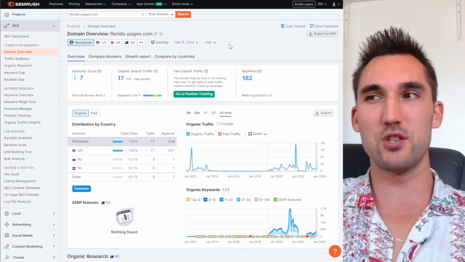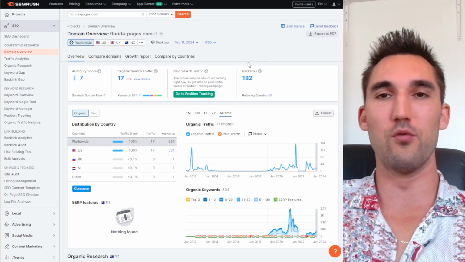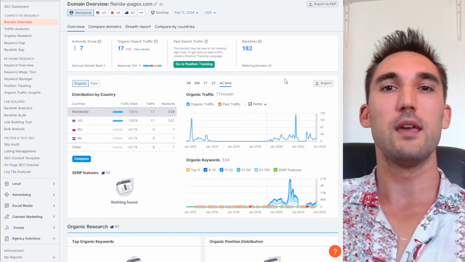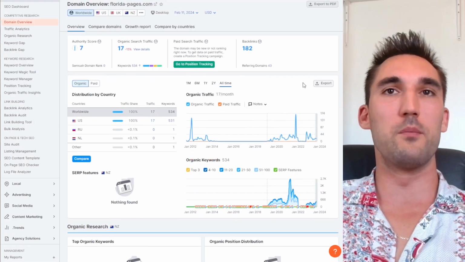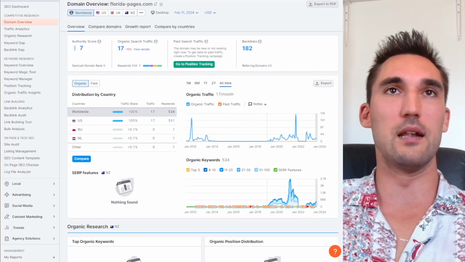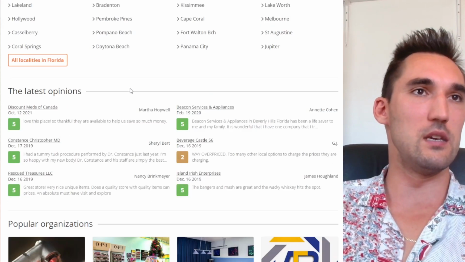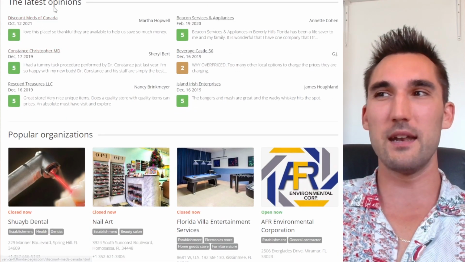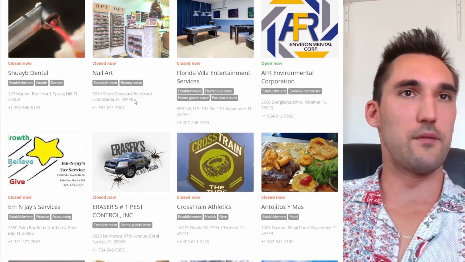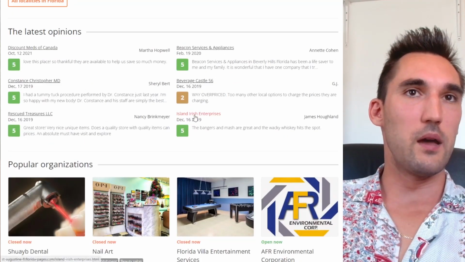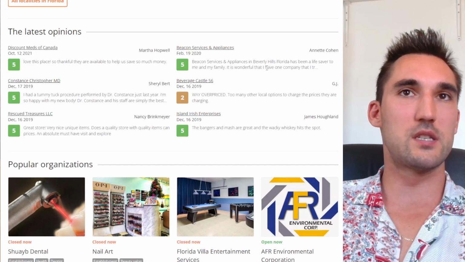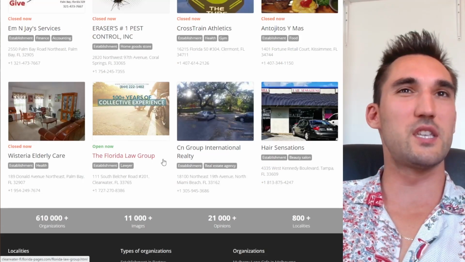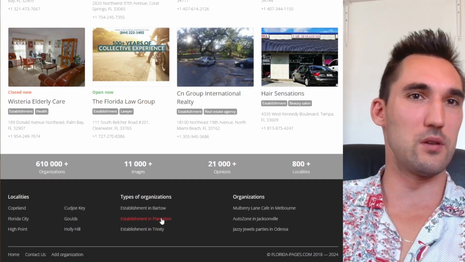Now, with citations and directories, you have a bit more room to play with because you can do a lot of them and it doesn't matter as much as long as you just get the business information there. But I wouldn't be going out of my way to try and get a link on a site like this. You can see here as well, it's just a lot of links. They've got Discount Meds of Canada, which has got nothing to do with Florida. They've got some Florida businesses here, but why they're linking to random stuff in different areas is not really clear. So all those things are a sign that that's not really what you want to go for.